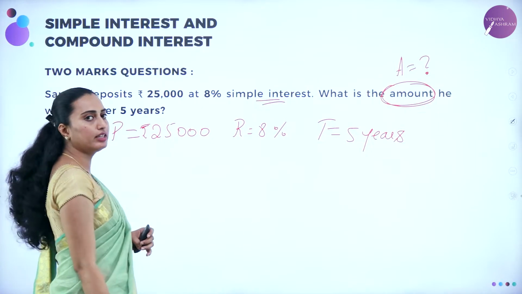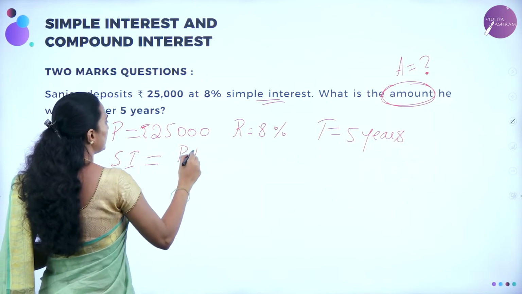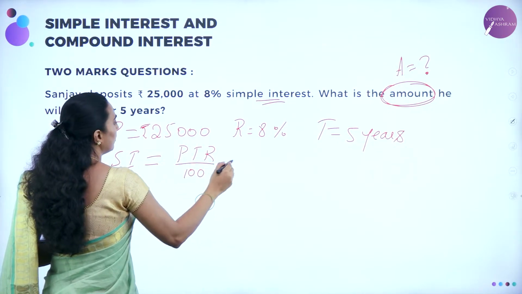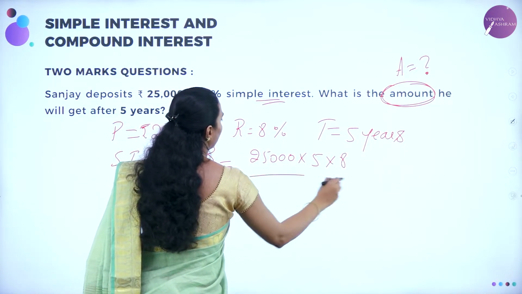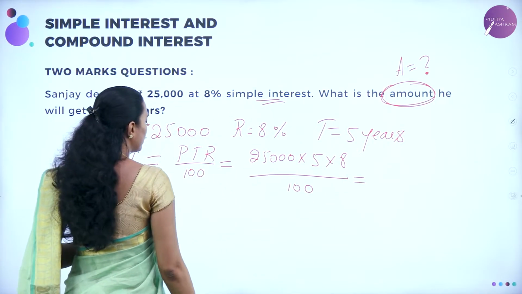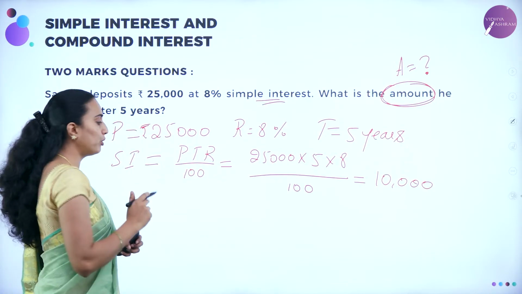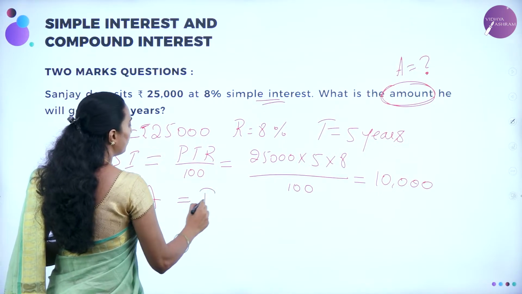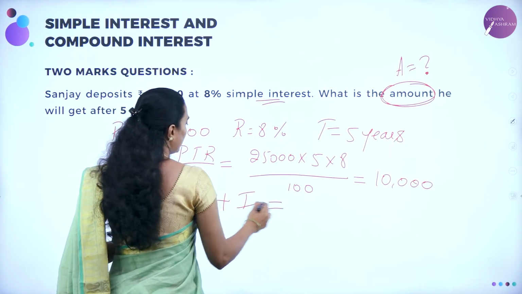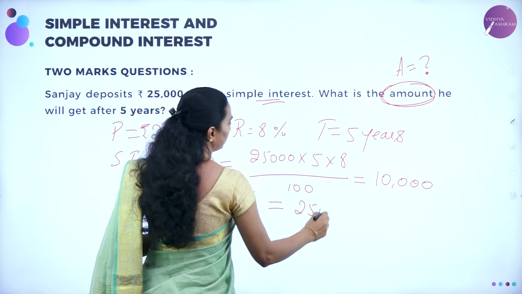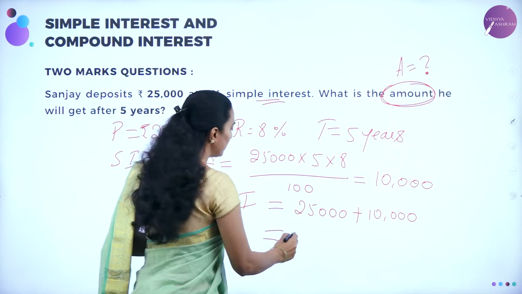So first let me calculate the simple interest by using the formula. Simple interest is equal to PTR divided by 100, which is equal to 25,000 into 5 years into 8 divided by 100. So the answer you are going to get for this one is 10,000. Now you need to calculate the amount. What is the amount? Amount is equal to principal plus interest, that is simple interest. Therefore, principal amount is 25,000 plus interest is 10,000. So 25 plus 10 is 35,000.